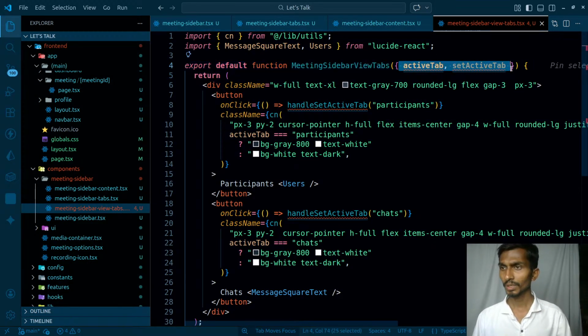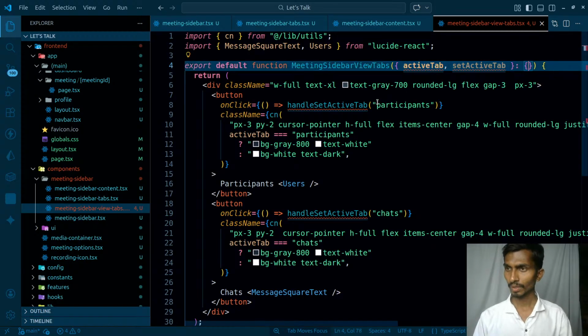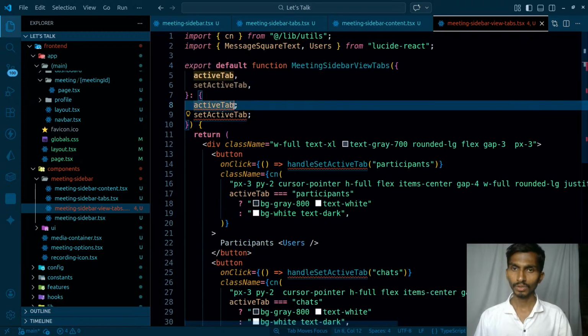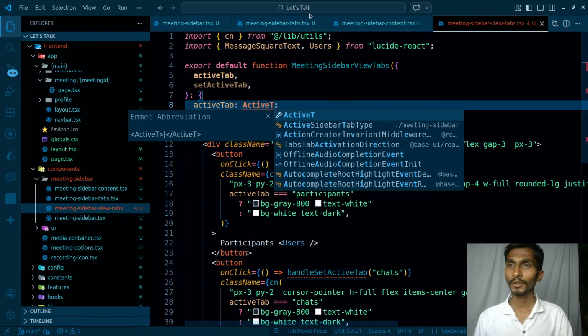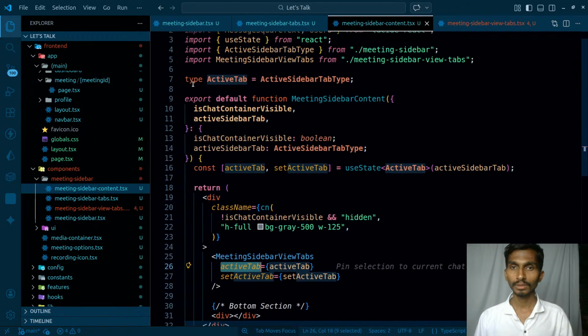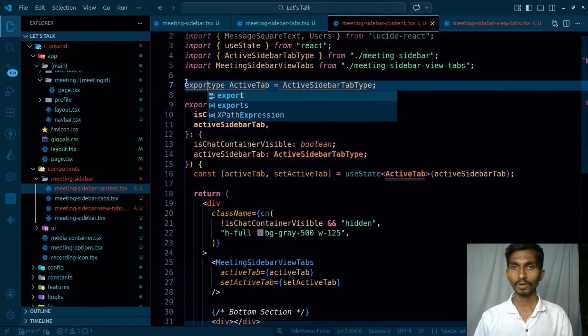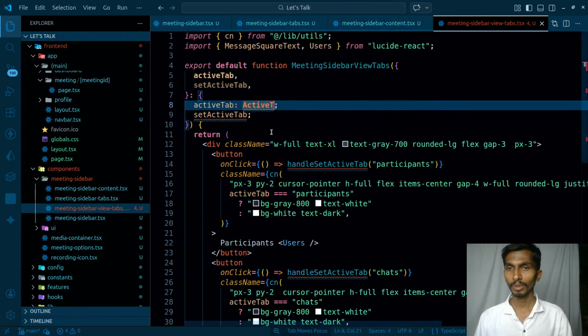Coming back to this one, active tab, set active tab. Going to copy the whole thing. Coming back to this one, let's give them the type. Active tab is gonna be active. I need to export the type of the active tab from here.